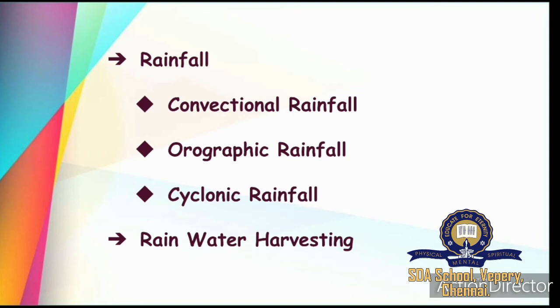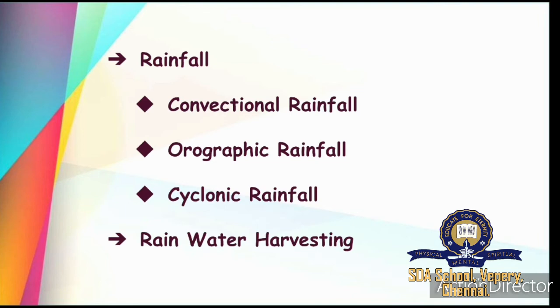There condensation will happen, that is, water vapor will be converted to liquid and rain clouds will be formed. Because of that, heavy rain with lightning and thunder occurs in the evening time for a short period. That rainfall won't last for a very long time, only a small period.